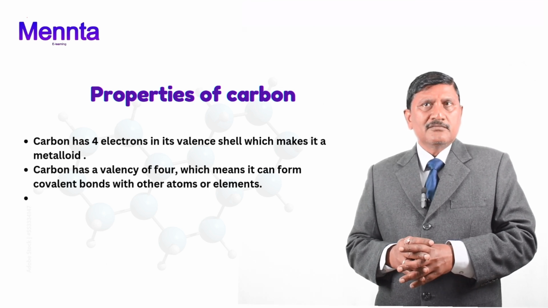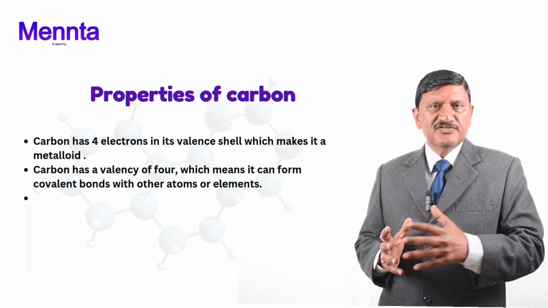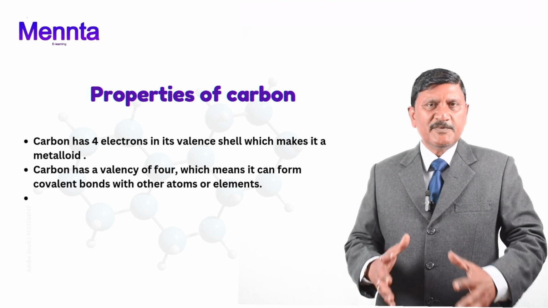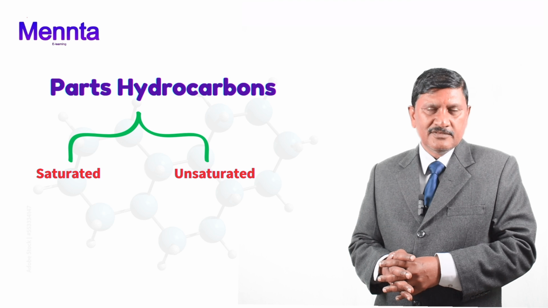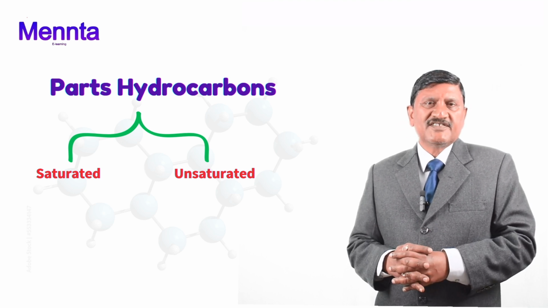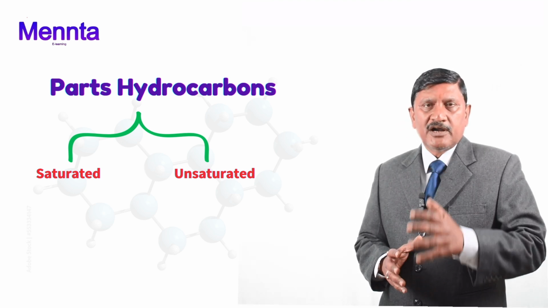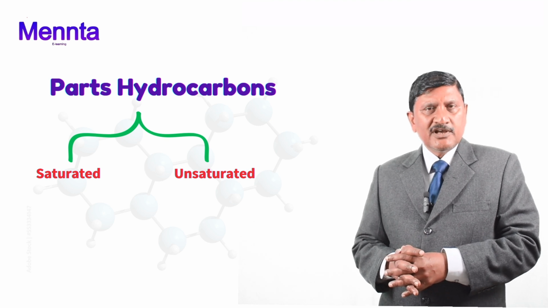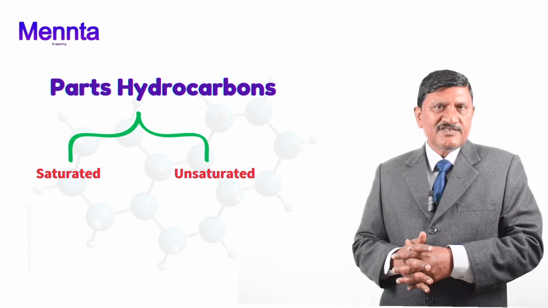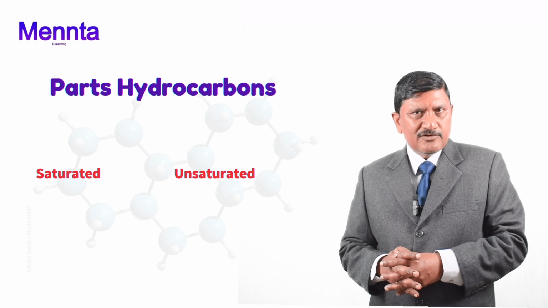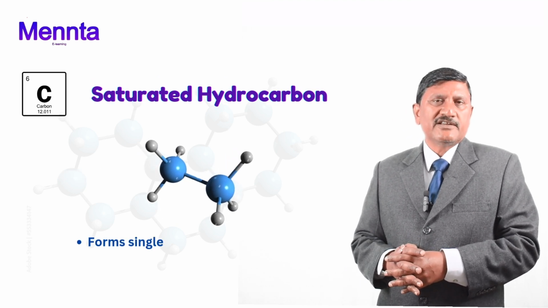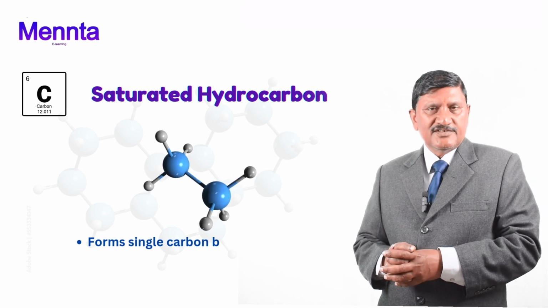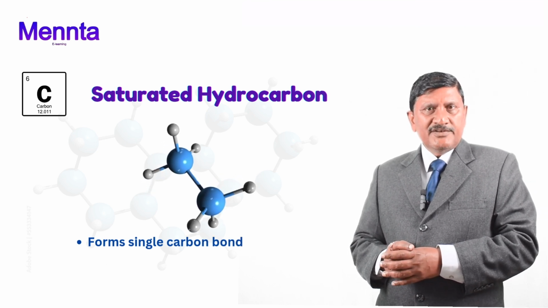Carbon makes a long chain with other carbon atoms. This is a special property of carbon, known as catenation. Now let's discuss the parts of hydrocarbon. Hydrocarbon is divided into two parts. One is saturated hydrocarbon, where the bond between carbon and carbon is single.